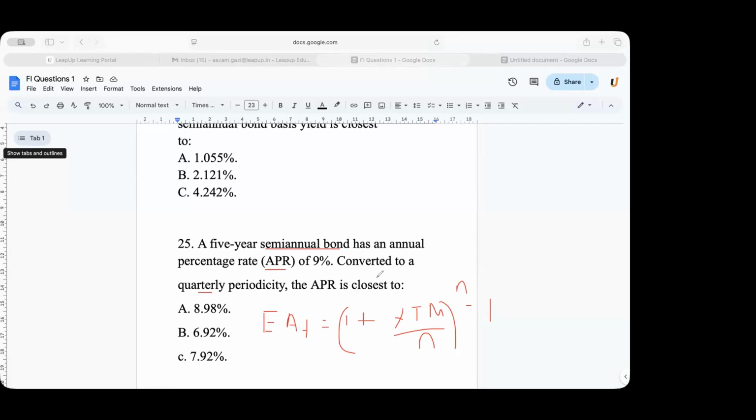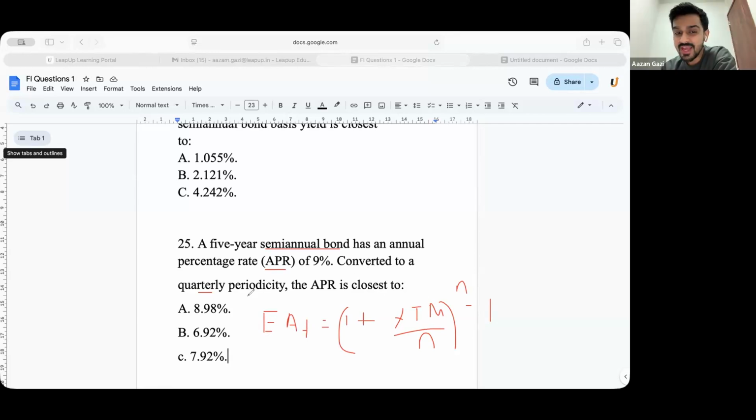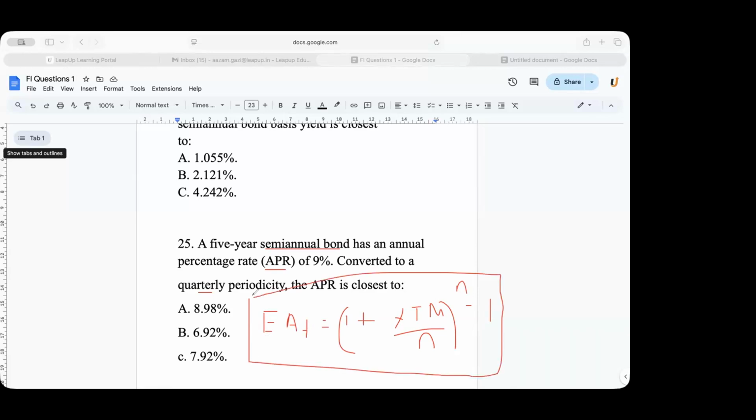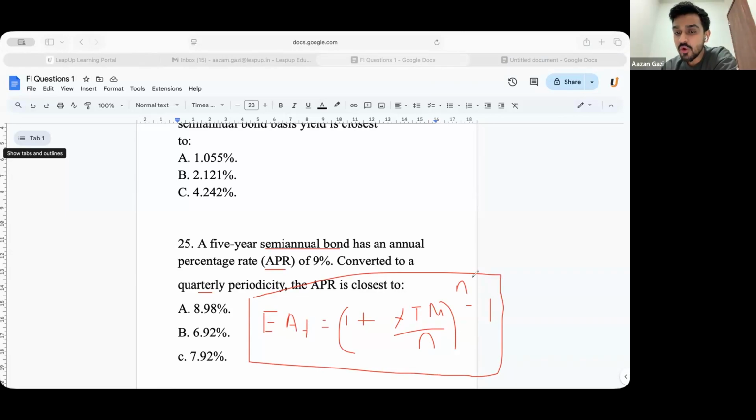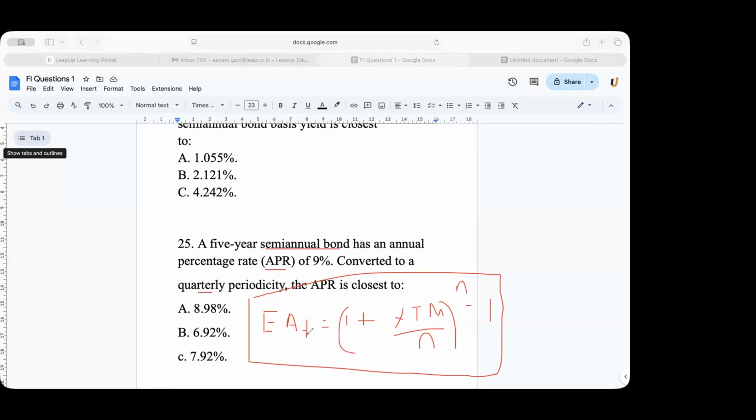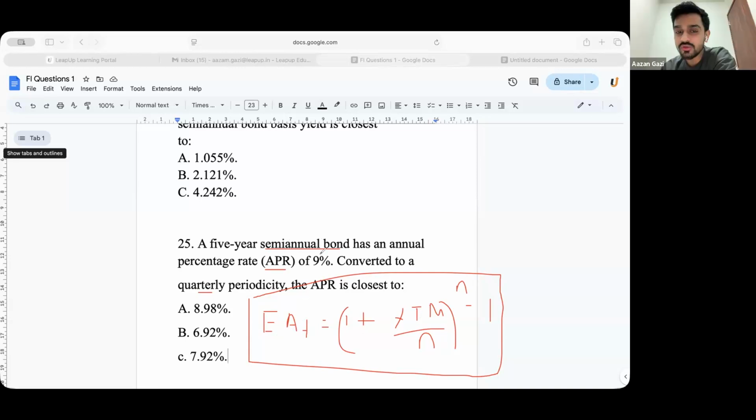APR. No, APR, but in this formula what do you think they are trying to ask? YTM. They are asking you to find the YTM when N is 4. Is that clear? Now to find the YTM, what do you require? EAY. Can we get the EAY using the semi-annual bond?